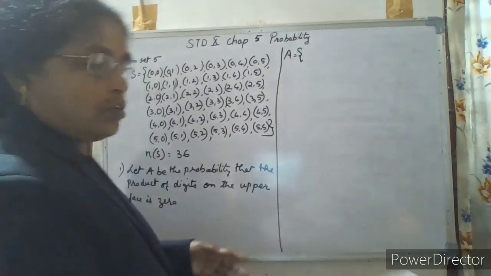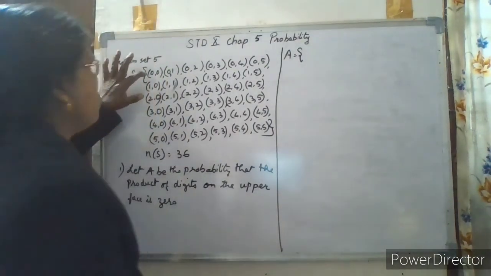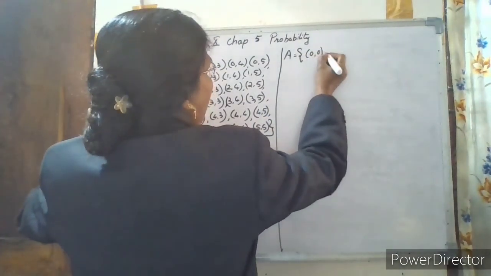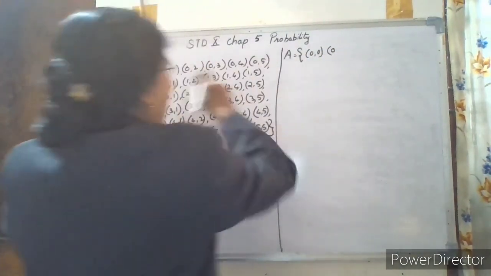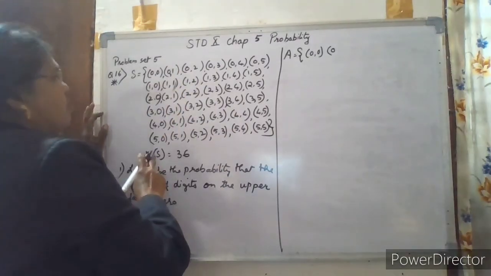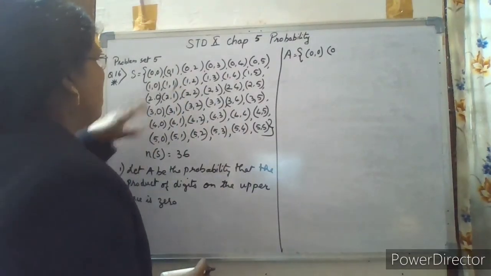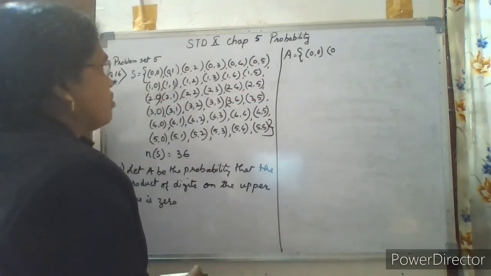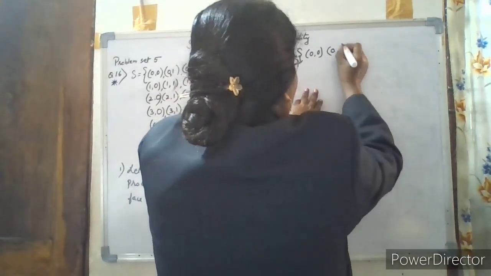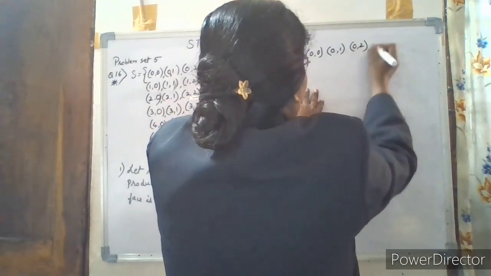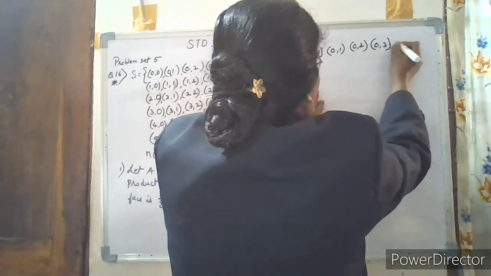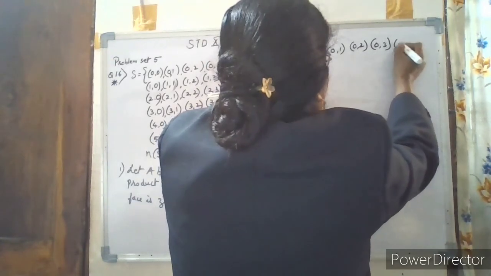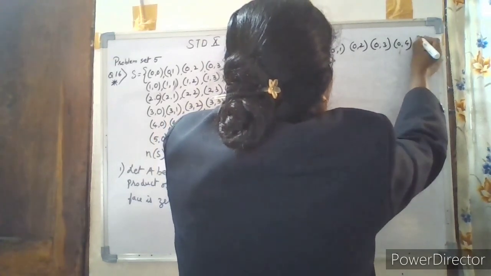So event A will have the elements whose product is 0. 0 into 0 is 0 only, so 0 and 0 will be one element. Next, 0 with all numbers: wherever you find 0, 0 multiplied with any number is equal to 0. So wherever 0 is there, take that sample point. So 0 and 1, 0 and 2, 0 and 3, 0 and 4, 0 and 5.